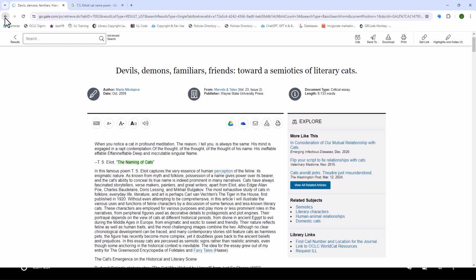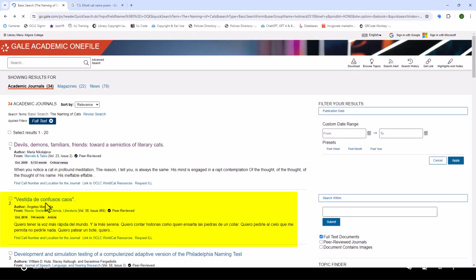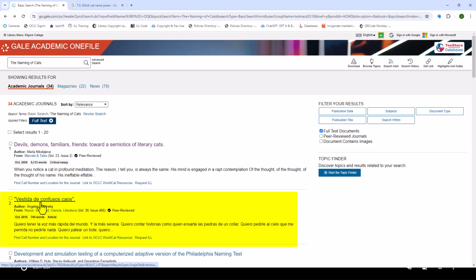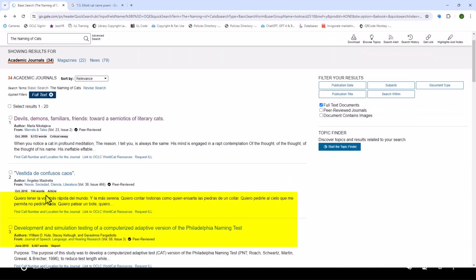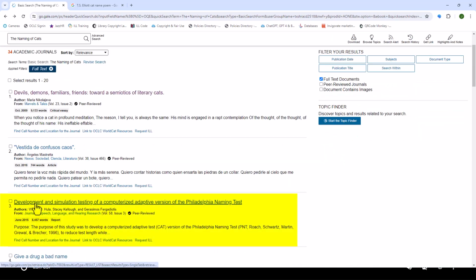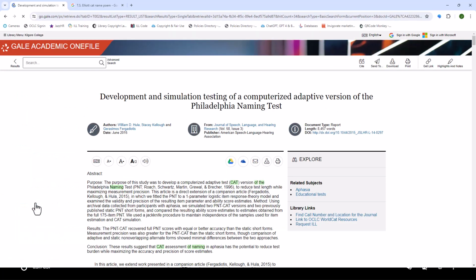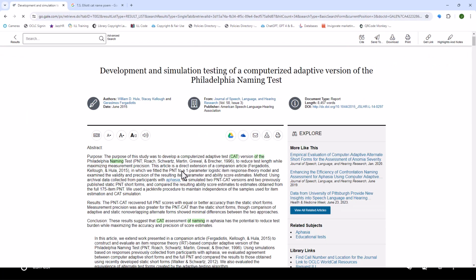If I go back, I see that the second article is in Spanish. I do not read Spanish well enough to translate this article, nor do I particularly want to. So I'm going to keep scrolling. Clicking on the third result, I see what the database has highlighted. It's got cat of the name. This has nothing to do with my poem.